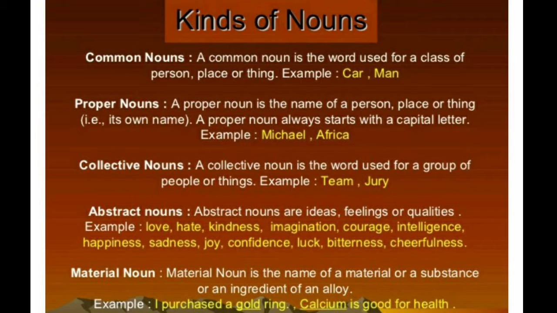A proper noun is the name of a person, place, or thing, that is its own name.